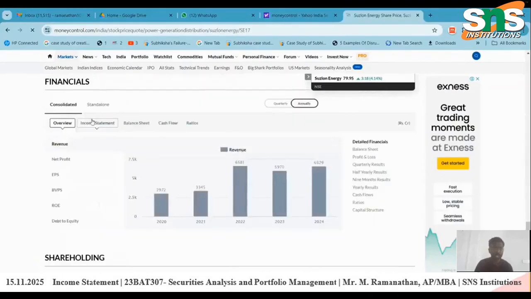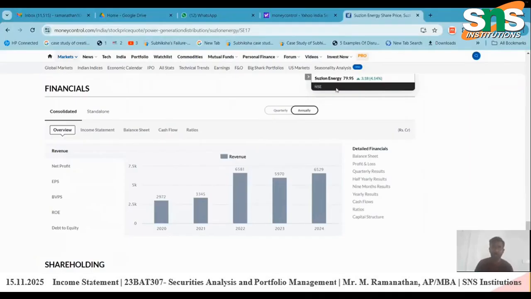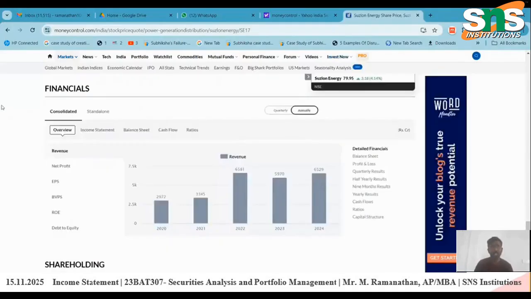So yes, if you see financials, there will be a kind of financials. You can type Moneycontrol, and on Moneycontrol you can choose any company. I have chosen Suzlon Energy here. It's a public company, an energy company. Now its share price is 79.95 paise.